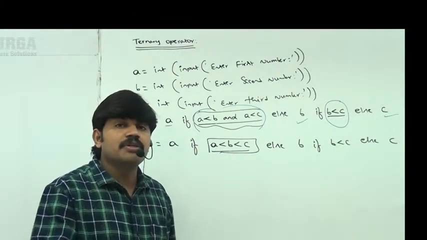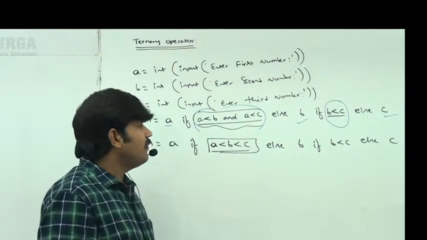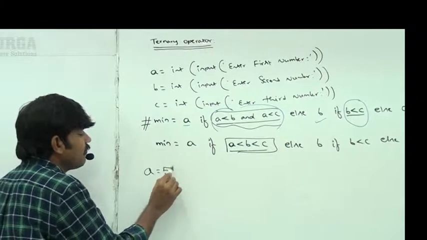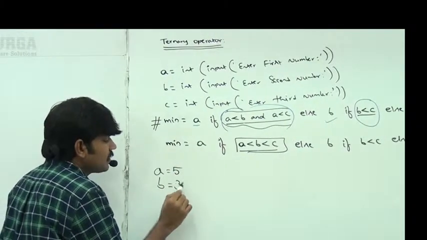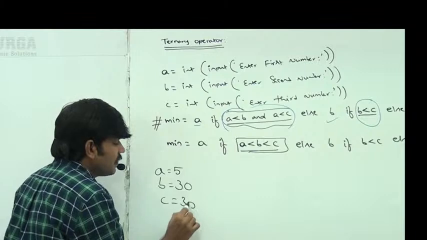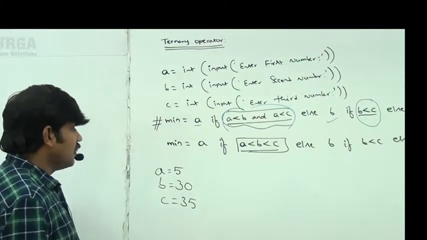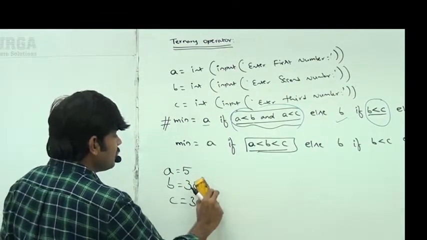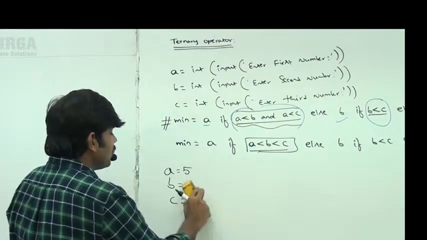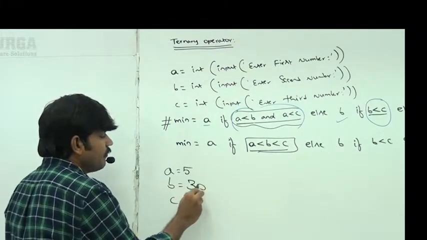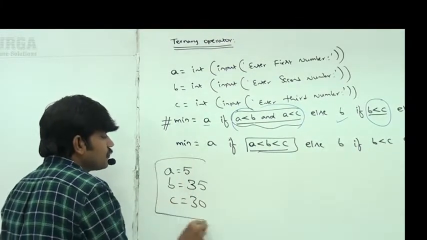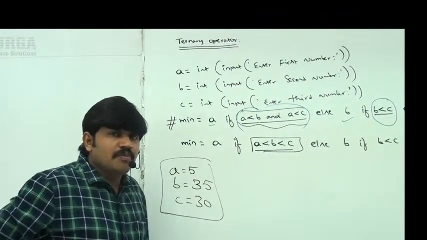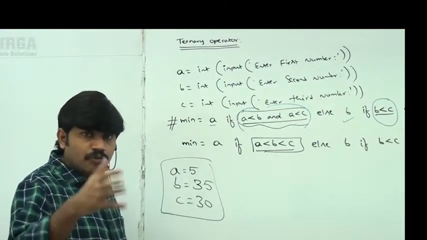Sir, where do we have this type of problem? Very simple, I will show one small case. Assume A is 5, B is 35, C is 30. If I provide this input, what is our minimum value? Can you please spell out? The minimum value should be 5. The output should be 5.